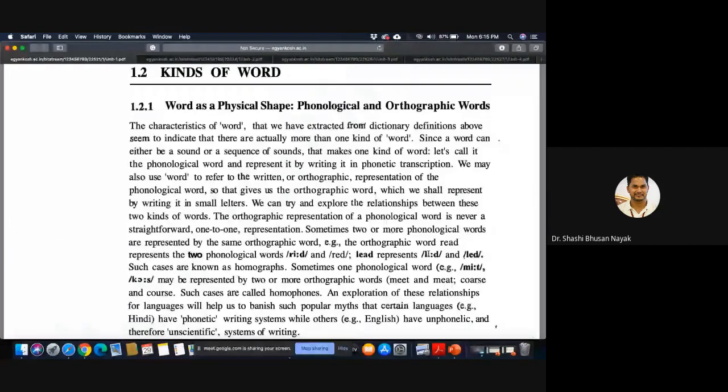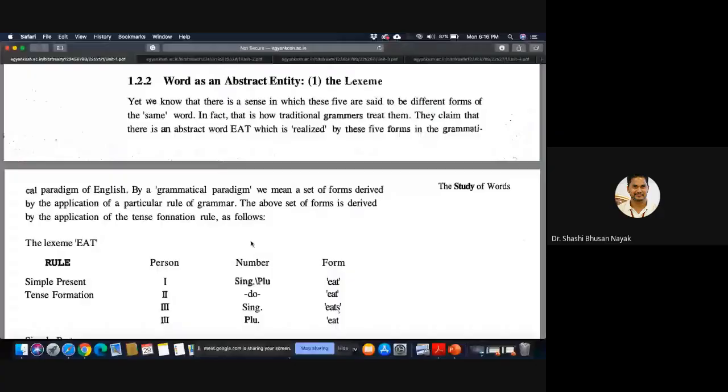Then word as an entity. But to understand this abstract entity, you need to get into other grammatical paradigms. Something like you need to understand lexeme. In the context of teaching this particular paper or particular block, I should tell you that all of you have your study materials. You go to this particular part of the chapter.